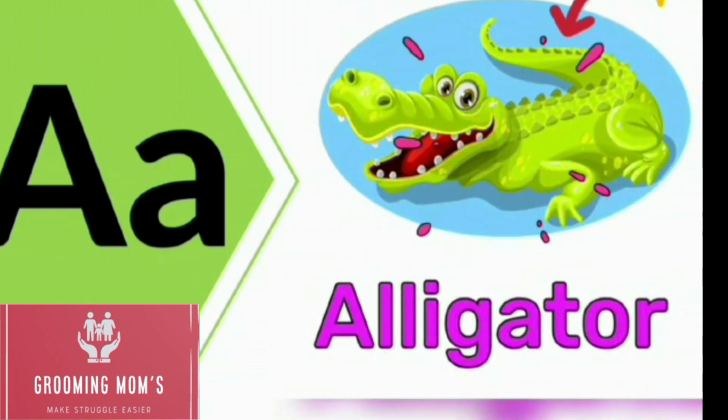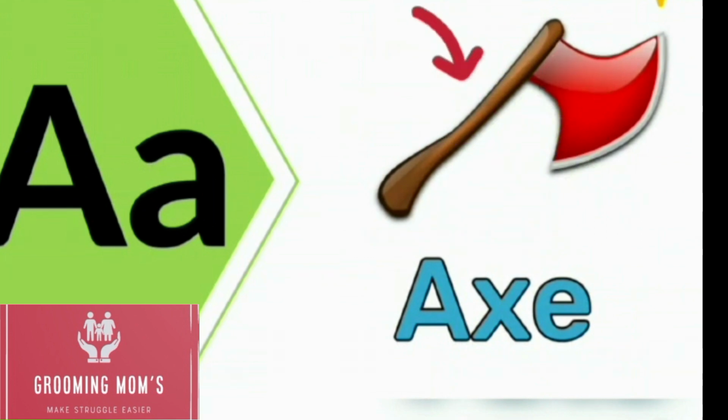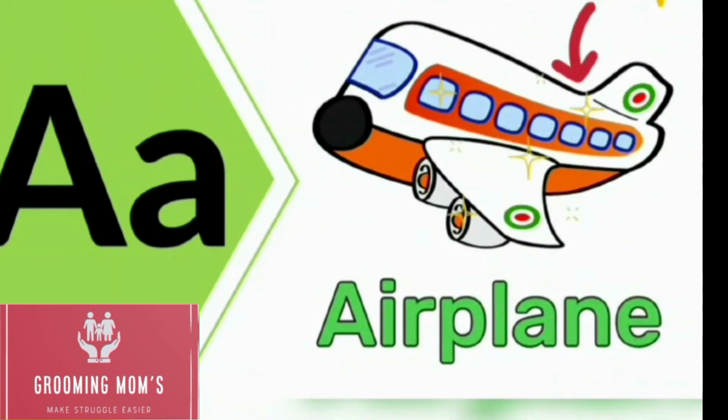This is an alligator. A for alligator. Alligator is a water animal. This is an axe. A for axe. This is an airplane. Airplane is an air transport.